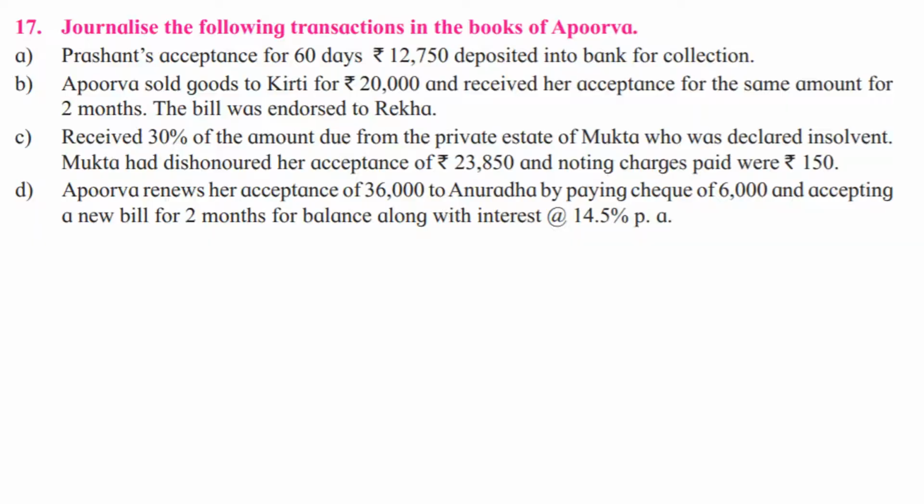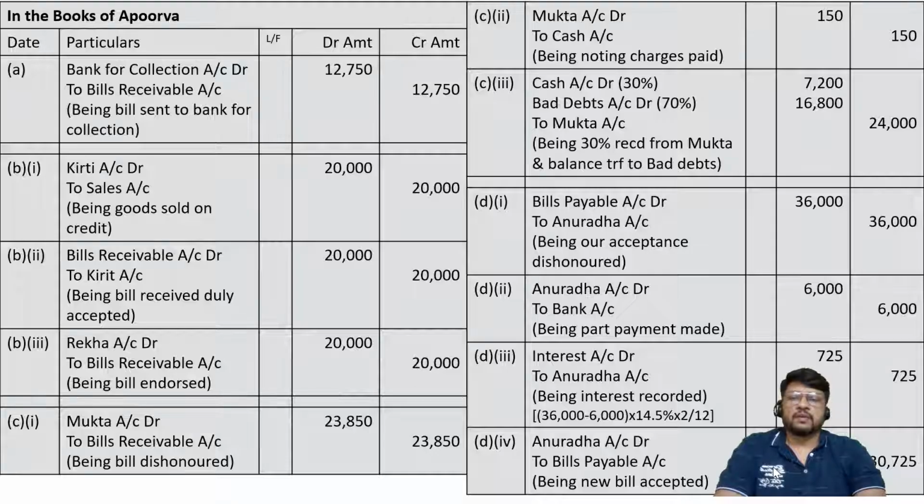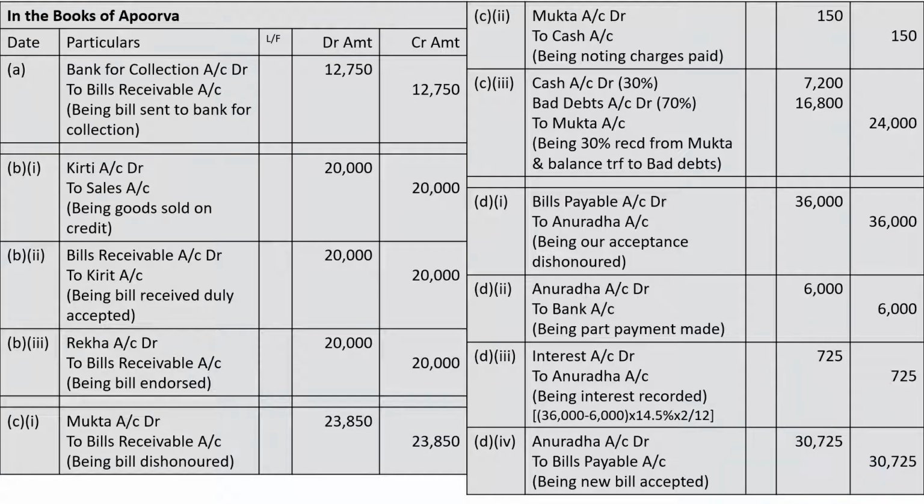Okay, is there any other transaction? No, there are only 4 transactions, A, B, C, D. So if it is required, I am pausing the video. I am showing the full video, full screen. Please pause the video, write down the entries. If there is any doubt, please ask me in the comment section. I'll be surely going for it.